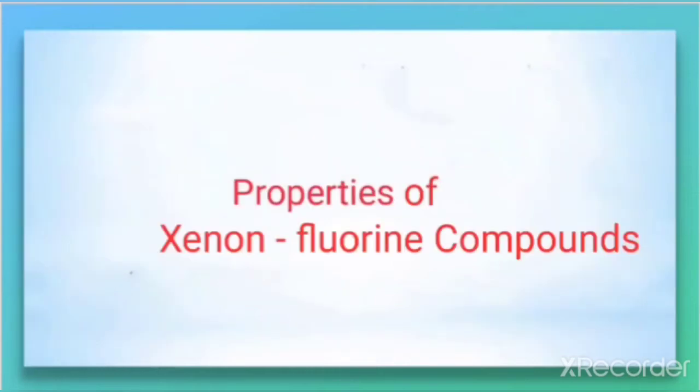Next, the properties of xenon-fluorine compounds. Xenon-fluorine compounds like XeF2, XeF4, XeF6 are colorless crystalline solids and sublime readily at 298 Kelvin. They are powerful fluorinating agents. That is an important point. They are readily hydrolyzed even by traces of water.